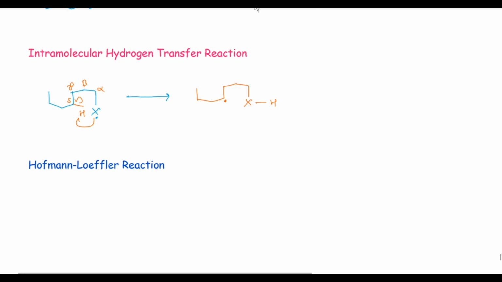When this molecule reacts with another molecule, this radical attacks on this Y atom and there is formation of this product. There are several reaction sequences that involve such intramolecular hydrogen radical abstraction step.